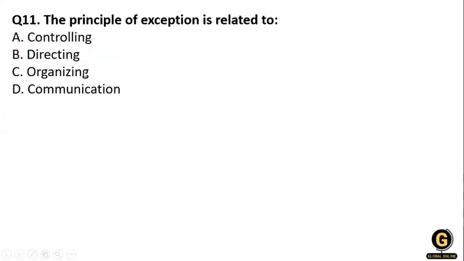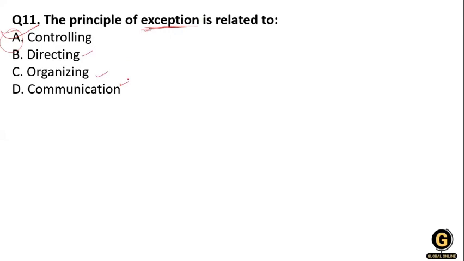Now the next question. The principle of exception is related to controlling, directing, organizing, or communicating. So the principle of exception is related to controlling. Why is it part of controlling? Because it is the function of management which helps to seek the planned result from subordinate managers, and it is also at all levels of the organization. So there is exception. Therefore, directing, organizing and communicating are not the principle.